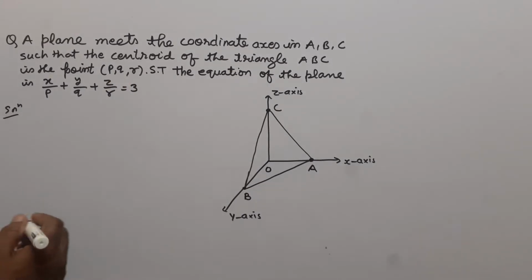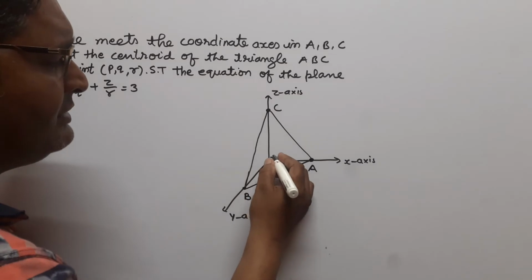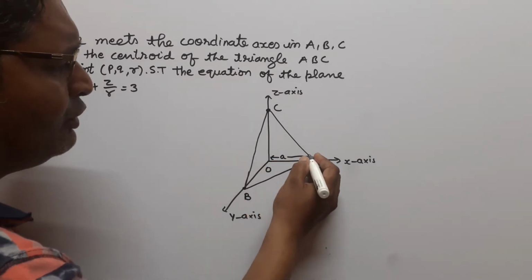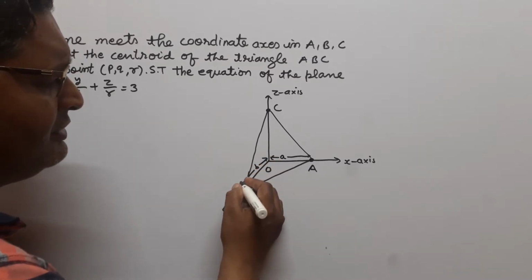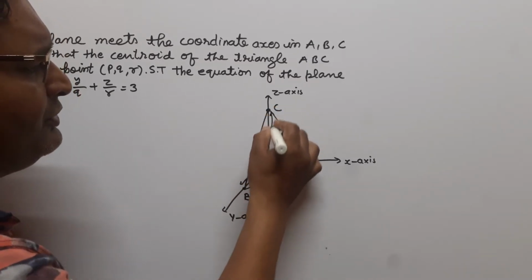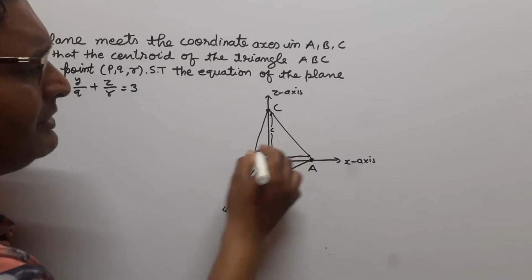So first we suppose that this OA distance is small a, this OB distance is small b, and this OC distance is small c.